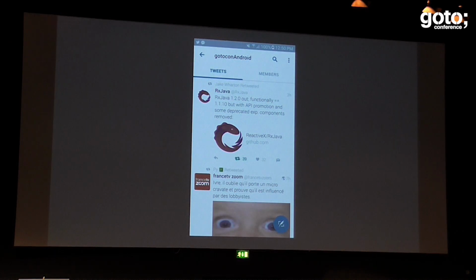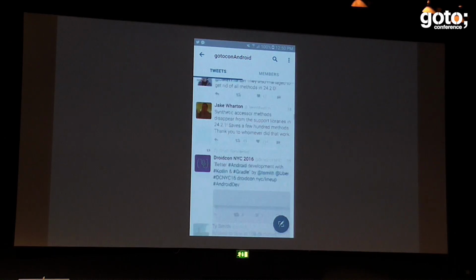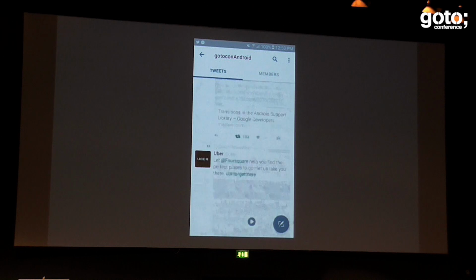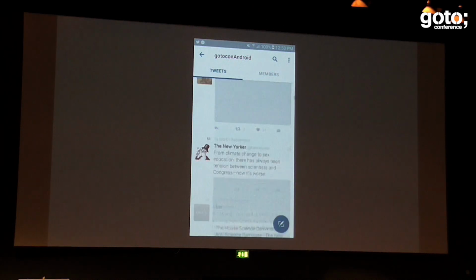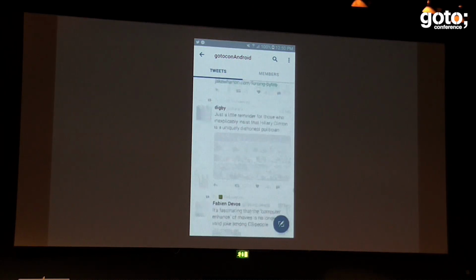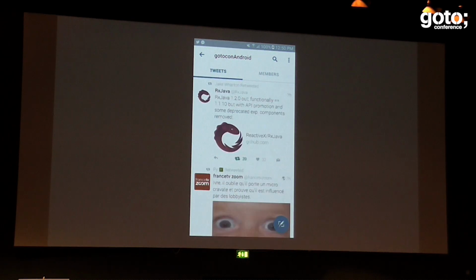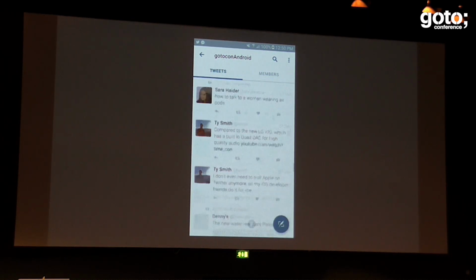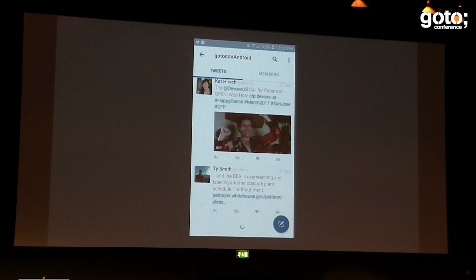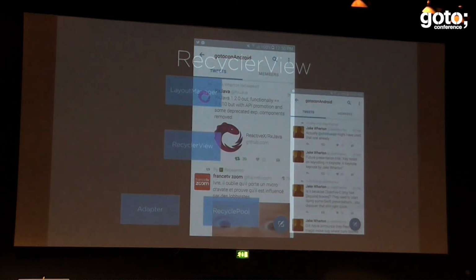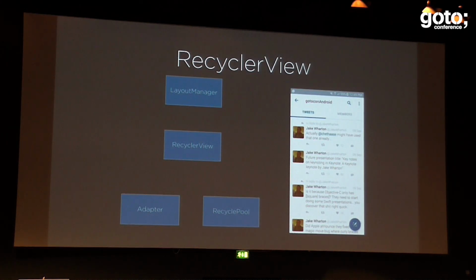So this is a timeline. Hopefully you know what is Twitter. So, theoretically, any timeline can have infinite tweets, right? As you can see, we're scrolling really fast. Performance really good, by the way. So here is the problem, right? The problem is we have infinite amount of views that we want to show, but we have a limitation. We cannot just instantiate thousands of views at the same time.